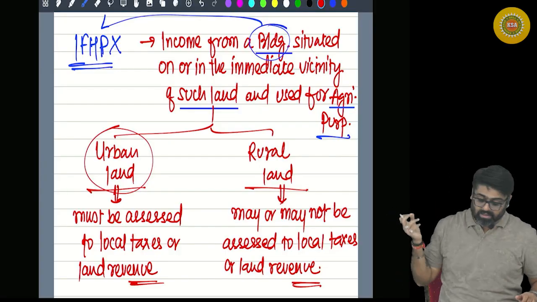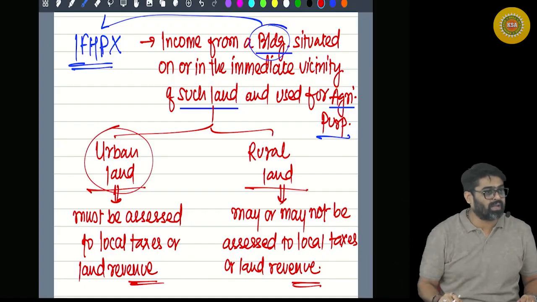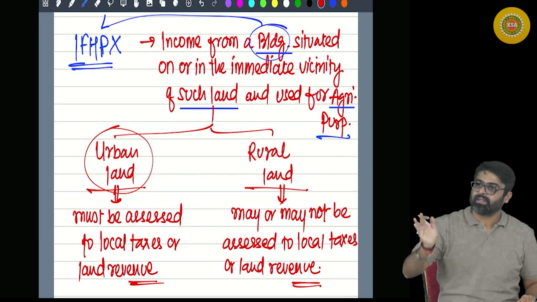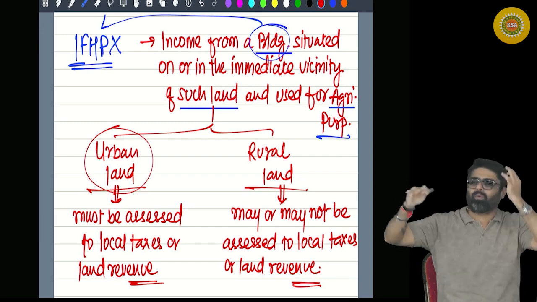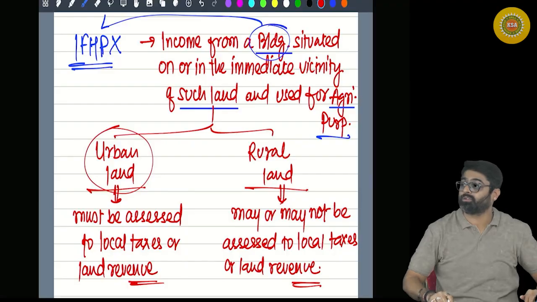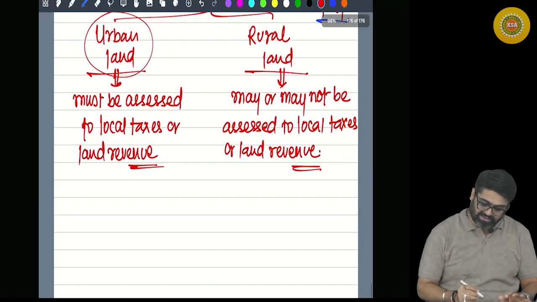On the rural land, if any building is situated, or in the immediate vicinity of this rural land, then the income of that building will be treated as agricultural income, provided the building is also used for agricultural purpose. Yes or no? Next one, last income.